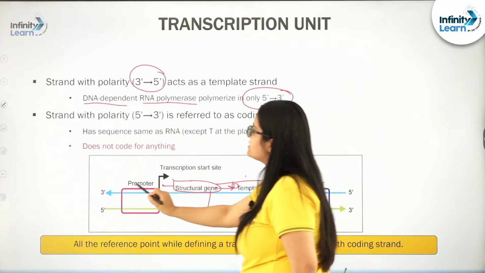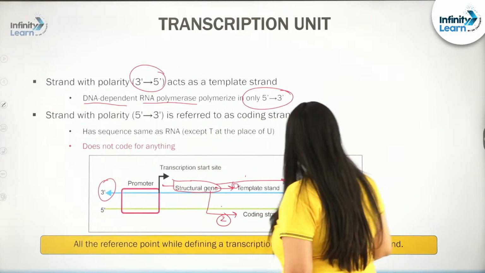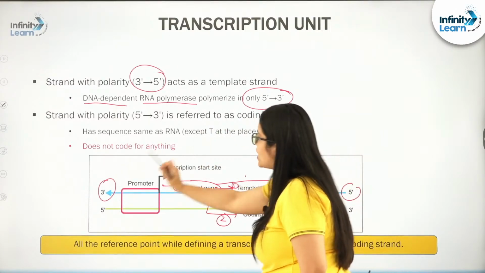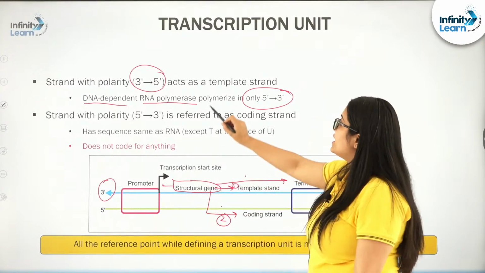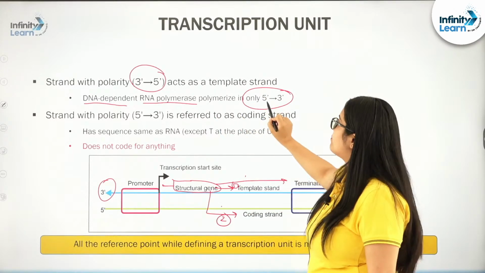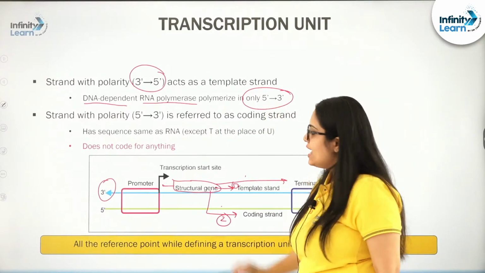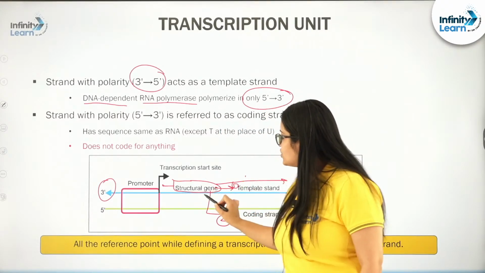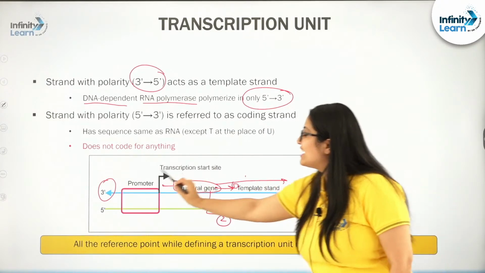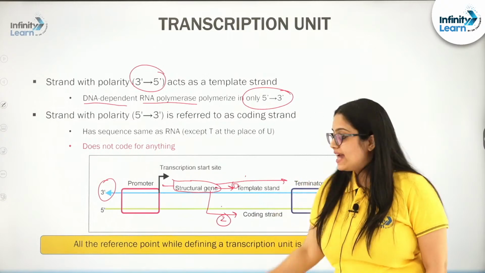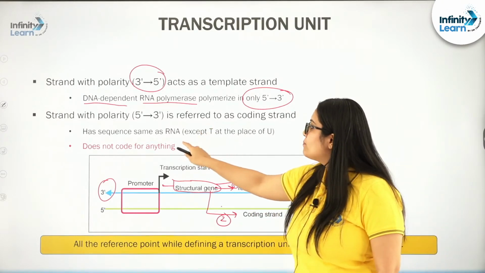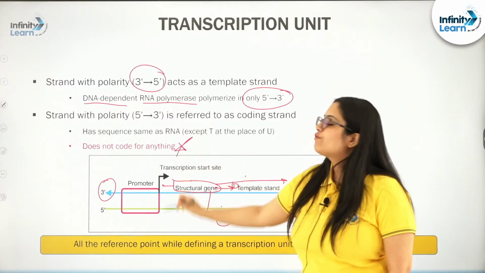The template strand is having the polarity 3' to 5'. So, why is the strand 3' to 5' termed as template? Because of the limitation of RNA polymerase, that it can polymerize in 5' to 3' direction. And the strand of the structural gene that possesses the polarity 5' to 3' will act as a coding strand, and this coding strand does not code for anything, right.